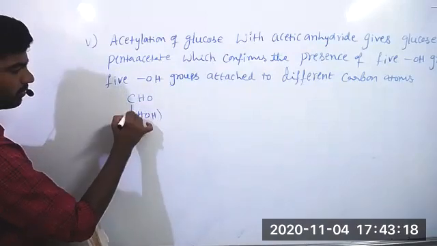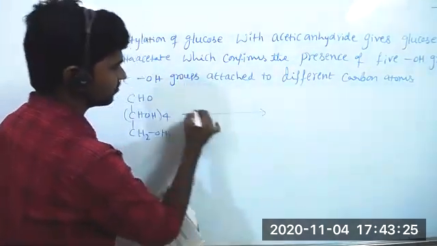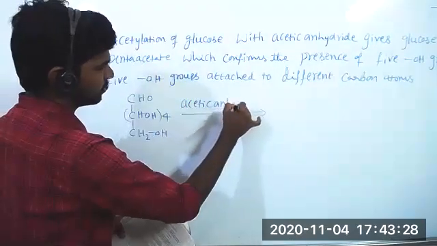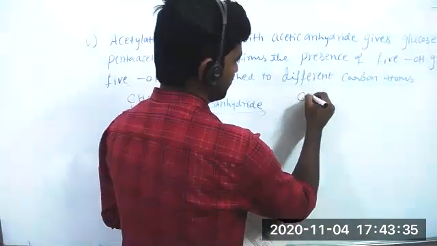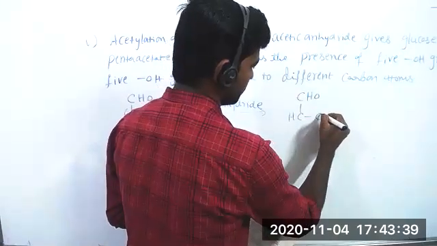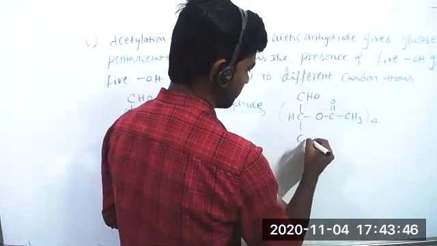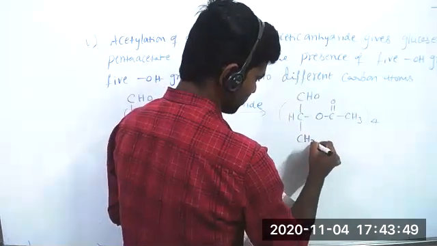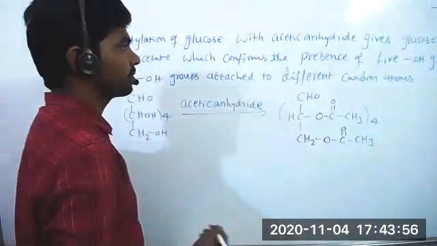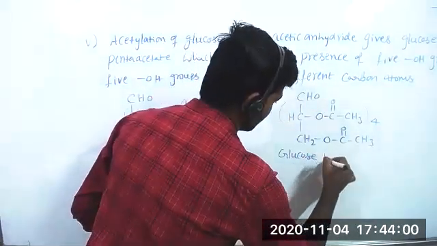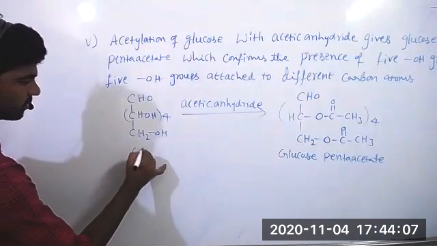CHO, CHOH four times, CH2OH, with acetic anhydride gives CHO, CH, O, C double bond O, CH3, four times, glucose pentaacetate. This is glucose.